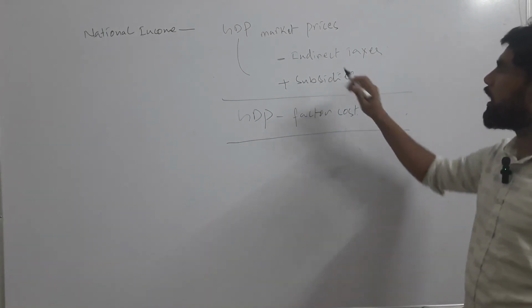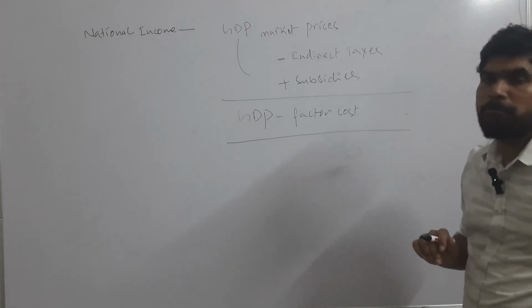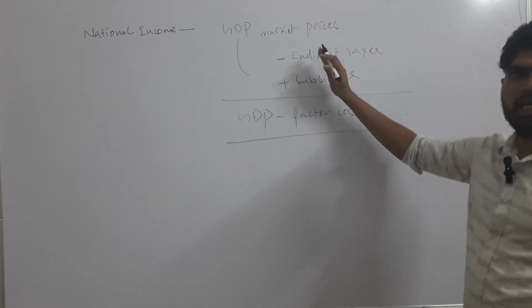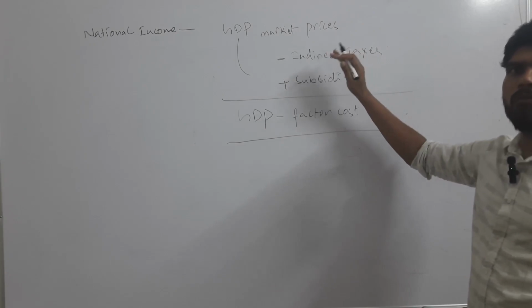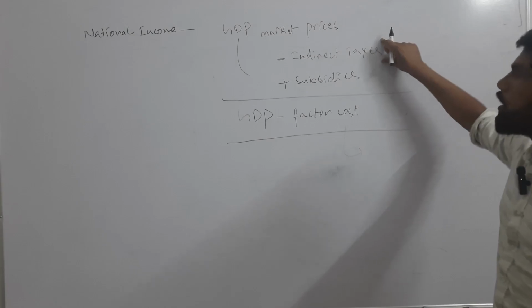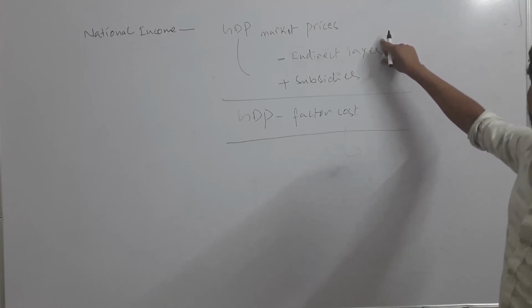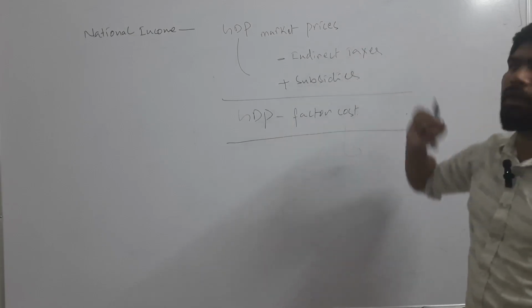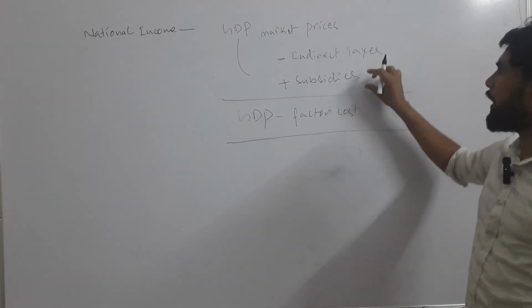Okay, why do we have to remove indirect taxes? Because these indirect taxes have been imposed after the production of goods and services. They are not playing any role in the actual production of goods and services. That's why we have to remove them.